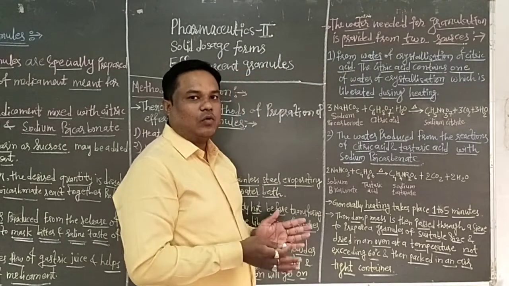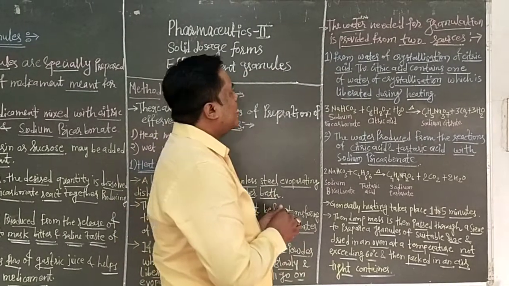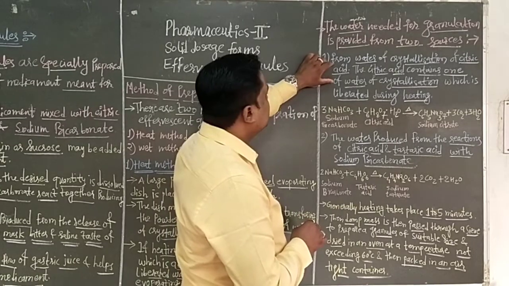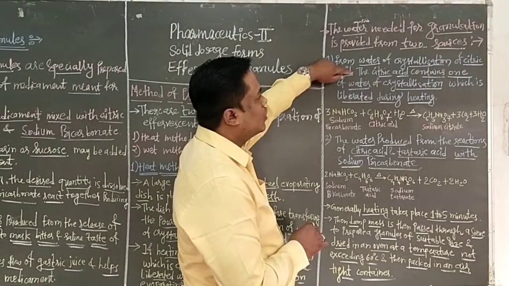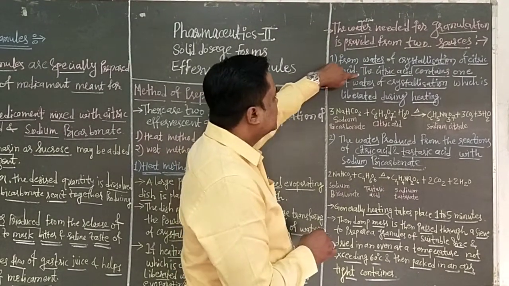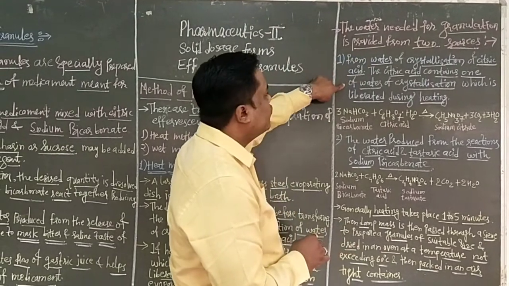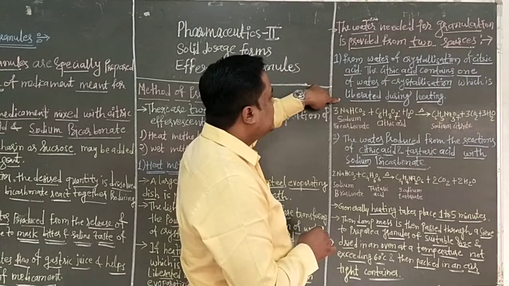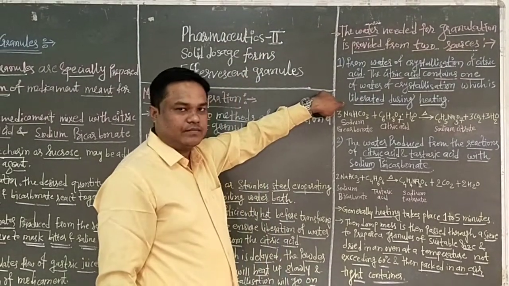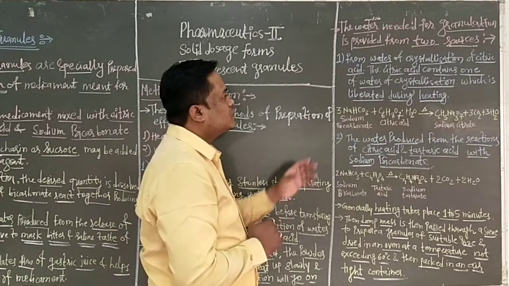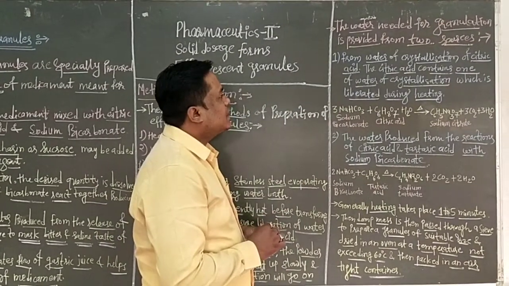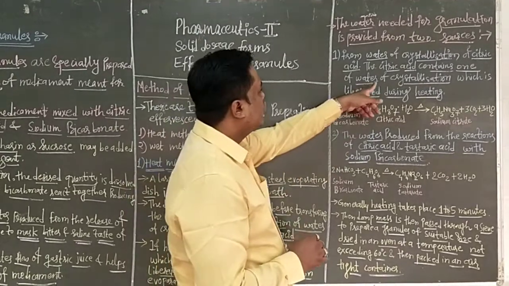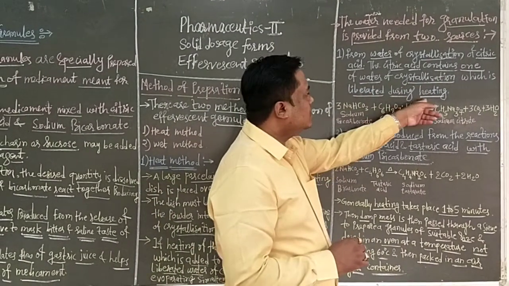One molecule of water occurs from citric acid, that is, from the water of crystallization of citric acid. The citric acid contains one molecule of water of crystallization, which is liberated during heating. So one molecule occurs from the heating of citric acid.